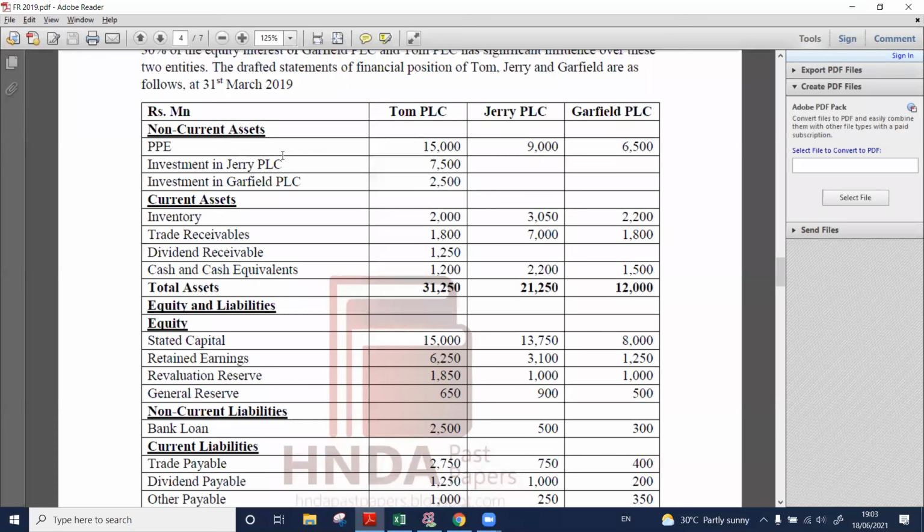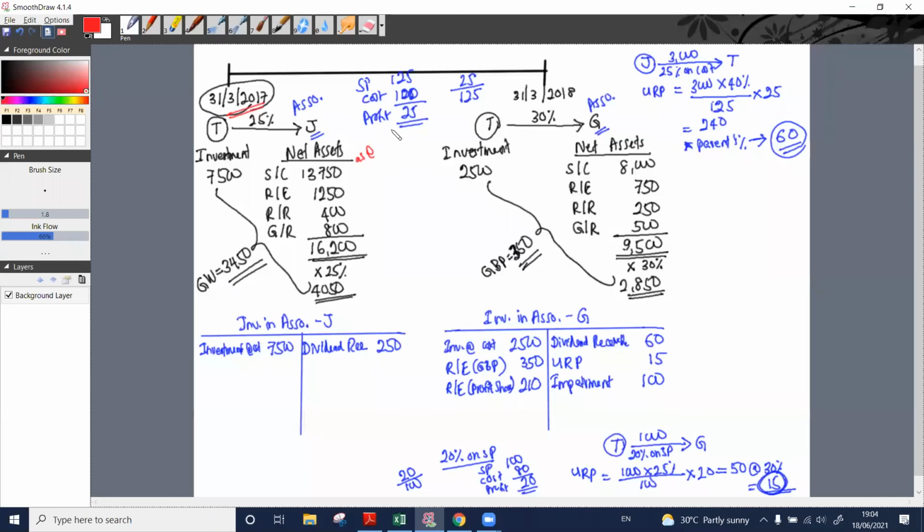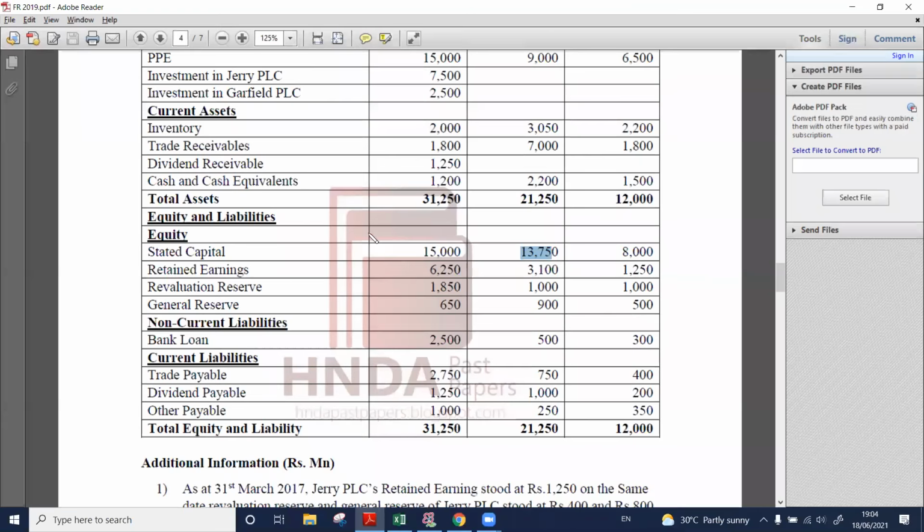Jerry PLC stated capital is 13,750 as at 31st March 2019. There is no change with regards to the stated capital amount. Retained earnings 3,100.